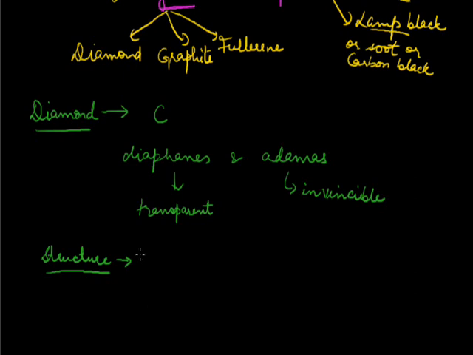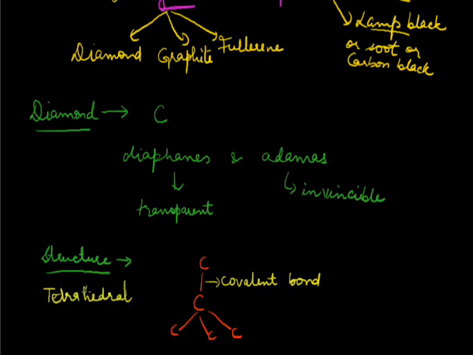Because it's a crystalline form, if we consider a crystal of diamond, then in diamond each carbon atom is bonded to 4 other carbon atoms. Each carbon atom is bonded to 4 other carbon atoms by covalent bonds. All these bonds are covalent bonds. We've already studied covalent bonds, which are formed by equal sharing of electrons, mutual sharing of electrons. So all these 4 bonds are covalent bonds, and the carbon atoms are arranged in the form of a tetrahedron. So we say the structure of diamond is tetrahedral. This is very important. Structure of diamond is tetrahedral.